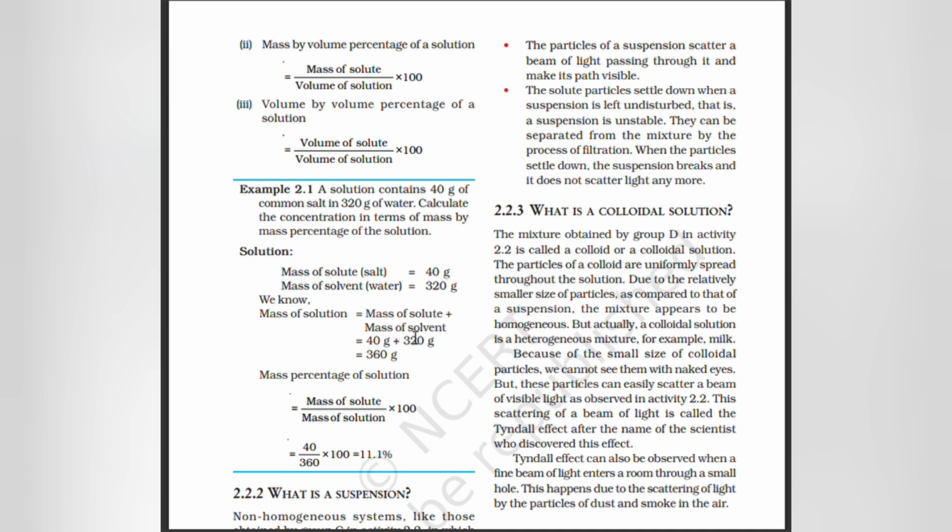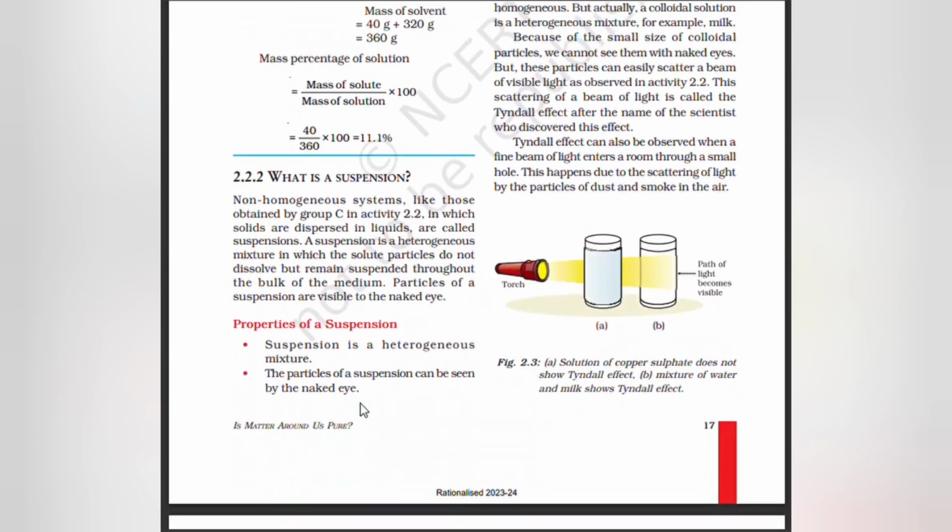It is 40 plus 320, which is 360 gram. Mass percentage means mass of solute by mass of solution into 100. Mass of solute is 40 by solution 360 into 100, which is 11.1 percentage.